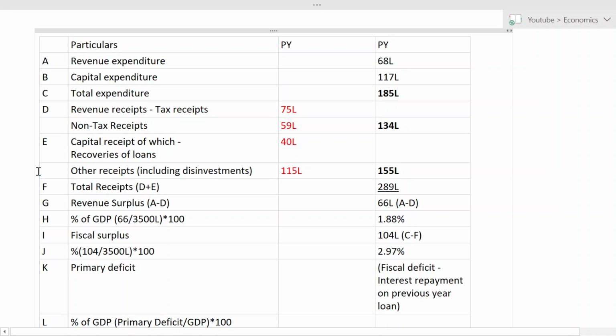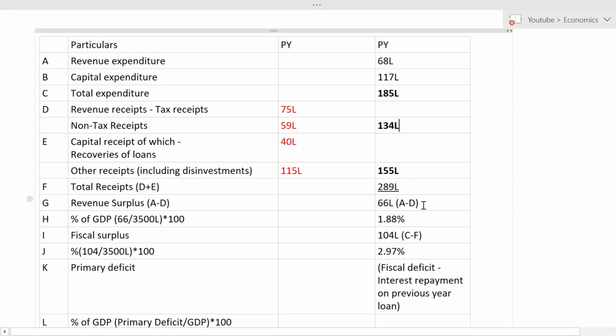Okay, now total receipt. You know how to get it: D plus E will give me total receipt. I have to see whether I have got revenue deficit or revenue surplus. For that, I have to deduct revenue expenditure from revenue receipt. So I will get 134 minus 68. What I will get? 66.